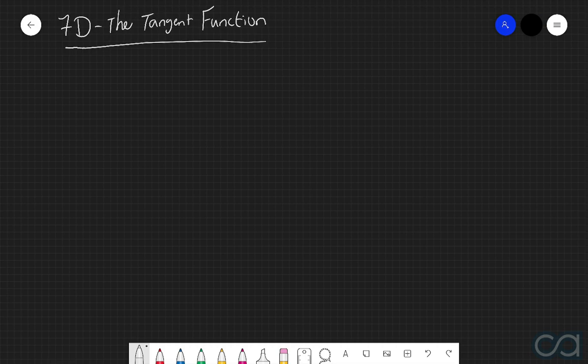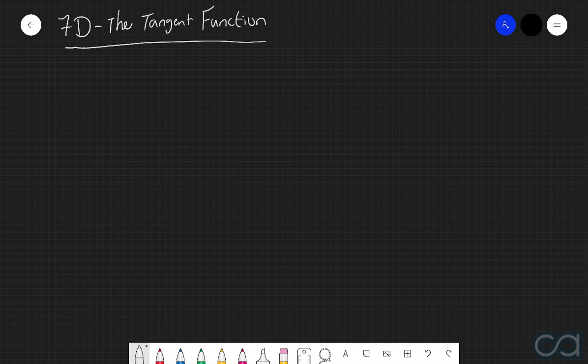Now, as you guys would have seen over the last two videos, the sine and cosine functions shared a whole lot of similarities, not only in how we examine them and how we graph them out, but also in a lot of their key qualities, in that they had the exact same period, they had the exact same maxima and minima, and that therefore made it very easy to transfer all the knowledge that we learnt about the sine function and just apply it to the cosine function.